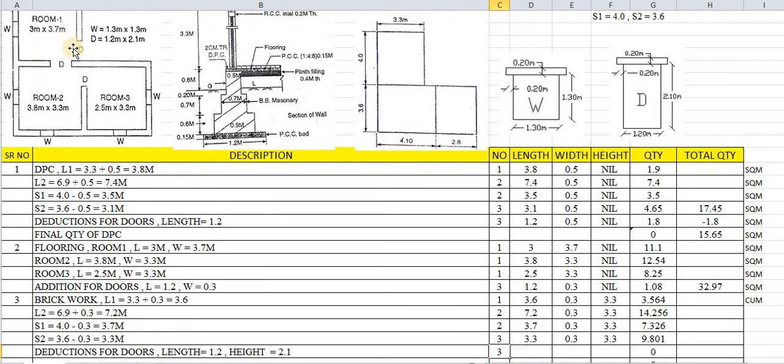The length is 1.2, the height is 2.1, and the width is 0.3. That comes to 2.268. This quantity is used for deductions.